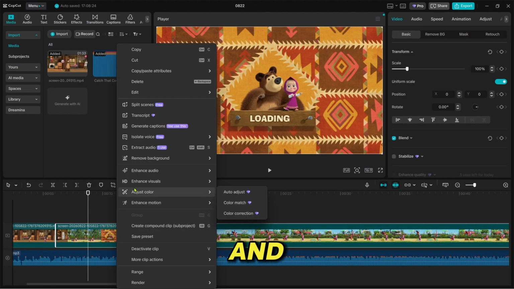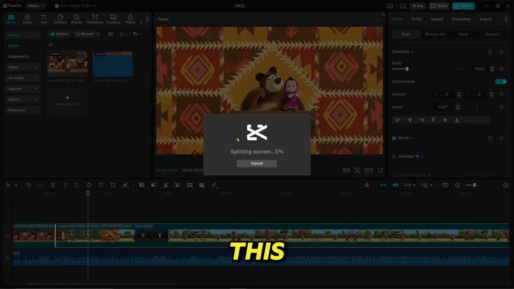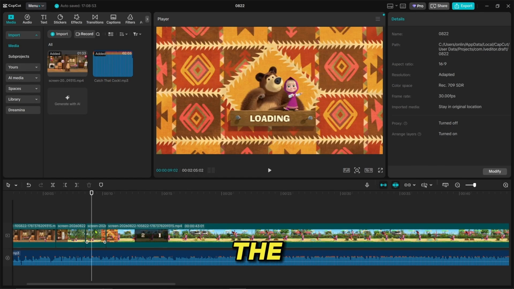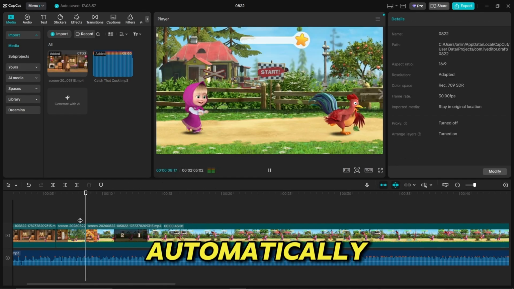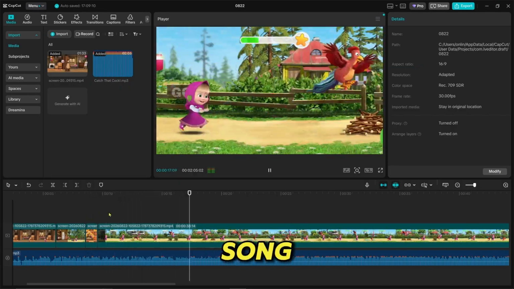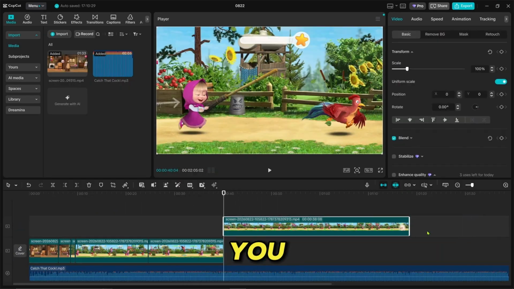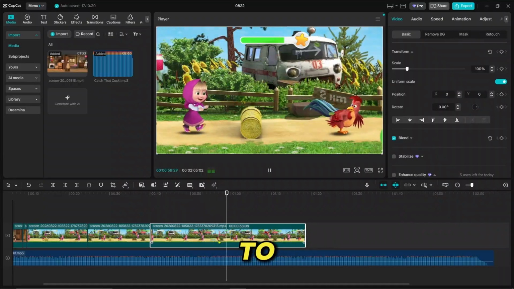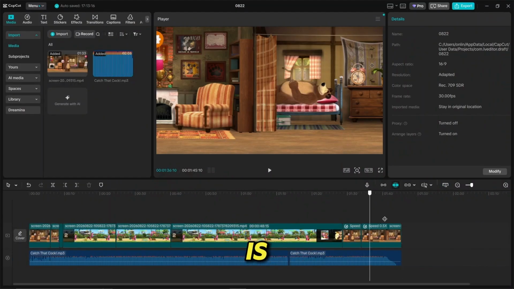Right-click on the video and you'll find Split Scenes. This automatically splits the footage into scenes. As you can see, the loading screen gets separated automatically, so we can delete that part. Now match the video length to the song. If the video runs short, you can copy and duplicate clips to fill it out. The basic editing is done, and our music video is ready.